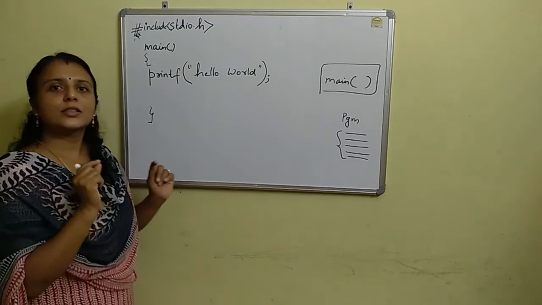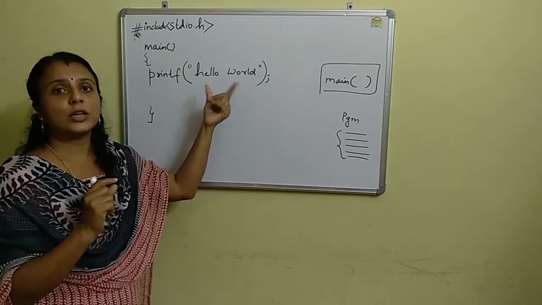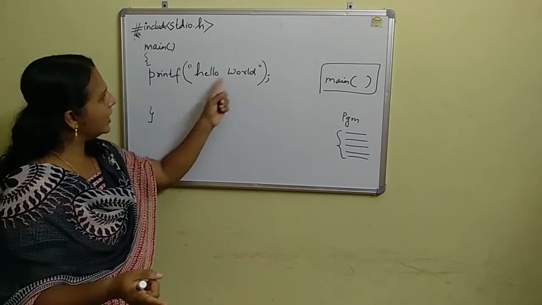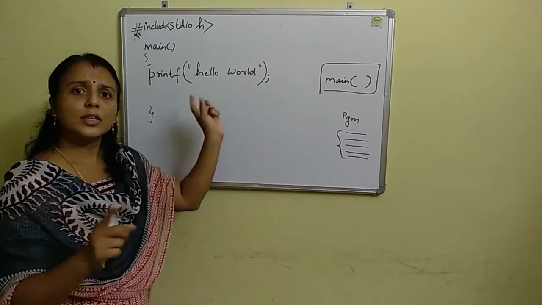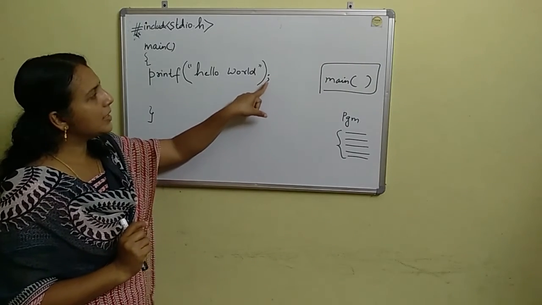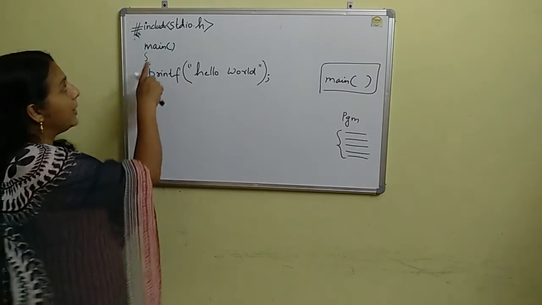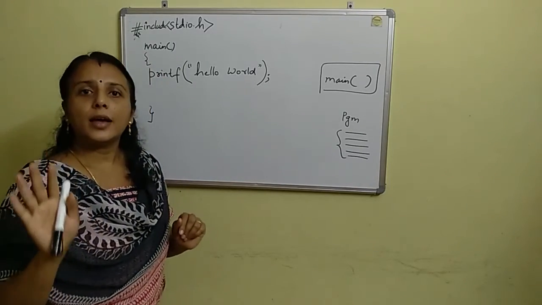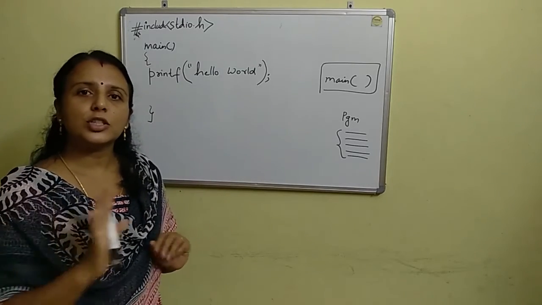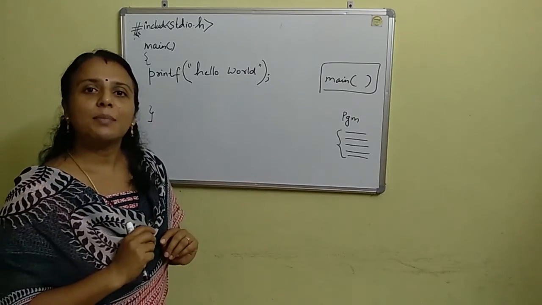It prints whatever is given inside the double quotation marks on the screen. So you display hello world in this format itself, and this will be displayed on the screen. The end of each statement is indicated by the semicolon. And the main function should be there as the starting point of your program. Without the main function, no C program exists.